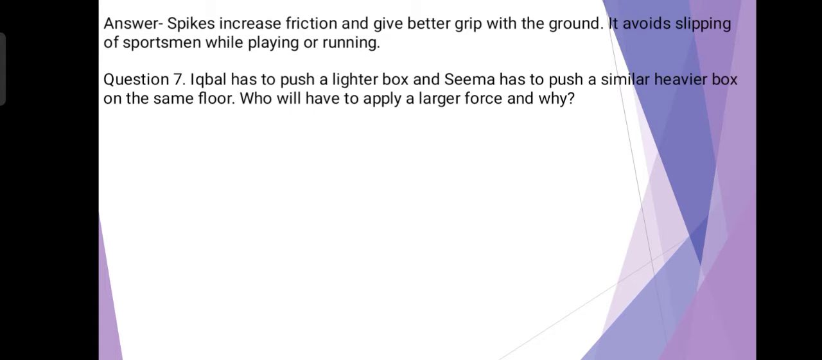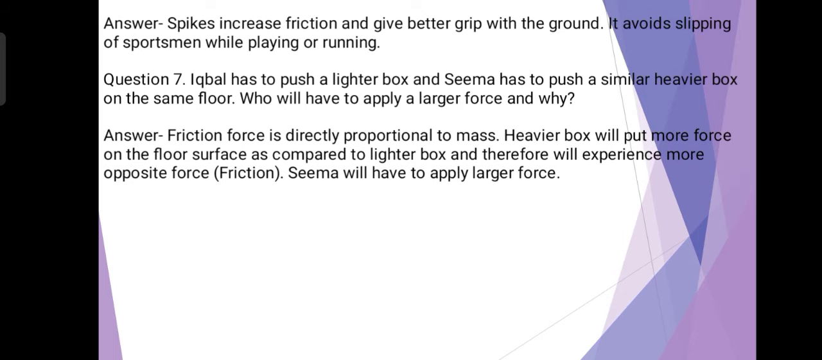Question number 7. Iqbal has to push a lighter box and Seema has to push a similar heavier box on the same floor. Who will have to apply a larger force and why? Answer: friction force is directly proportional to mass. Heavier box will put more force on the floor surface as compared to lighter box and therefore will experience more opposite force, friction. Seema will have to apply larger force.